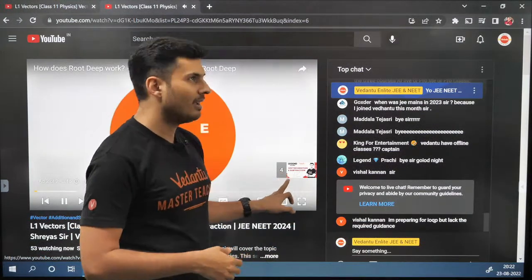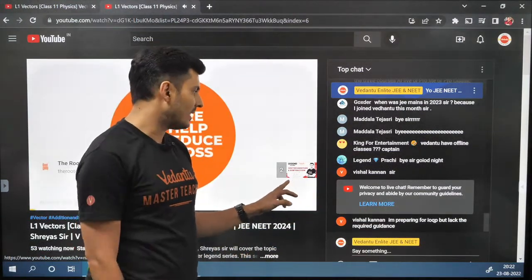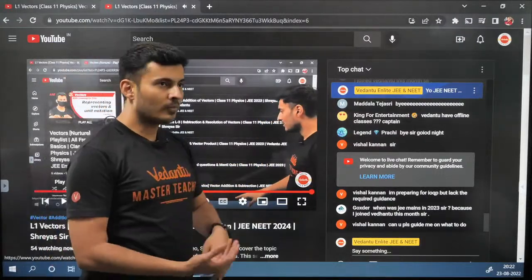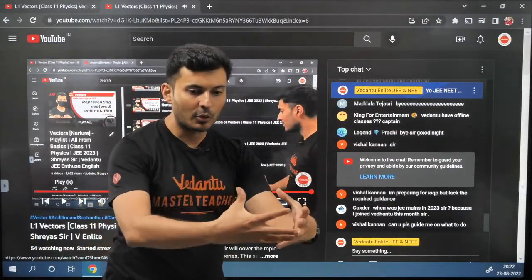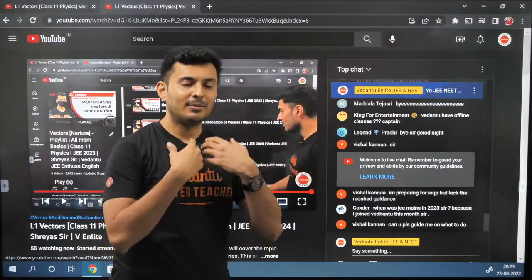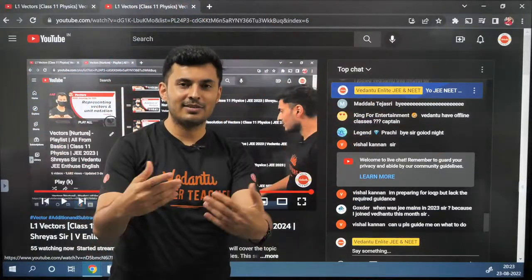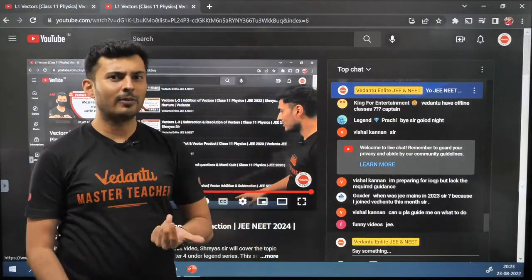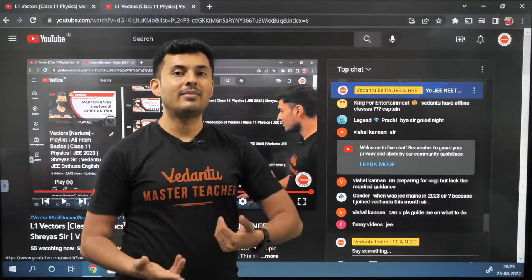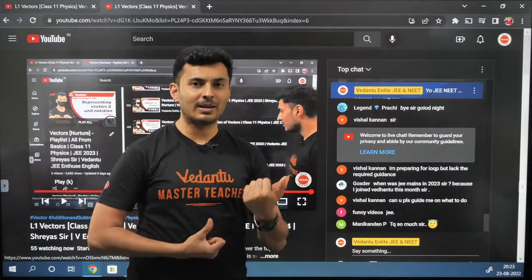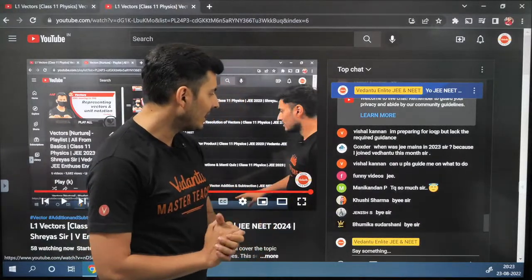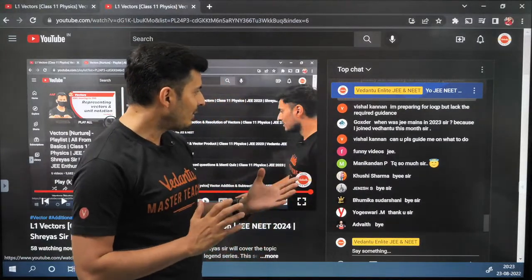Vedantu has offline classes, not offline, it is called hybrid. So basically it is online teaching only, but you are in a group, in a physical classroom, the class teacher is also there, and the master teacher is on a big screen in front of you. You get that feeling of offline, but the teacher is able to teach in a very effective manner because you are using all the software advantages like quizzes, polls, leaderboards and all of that.